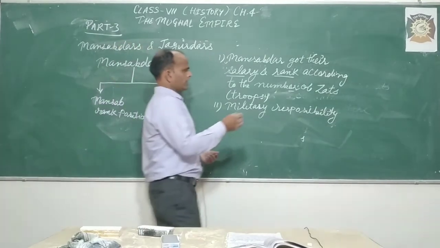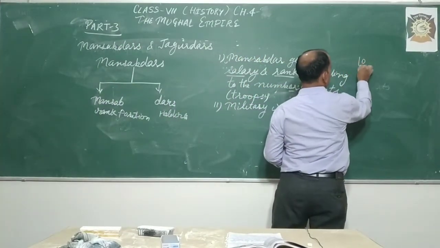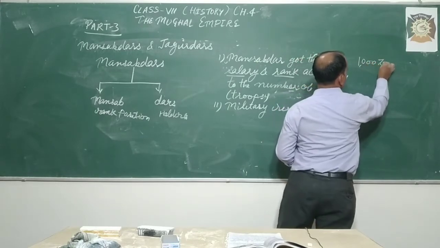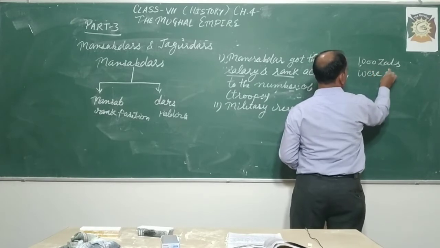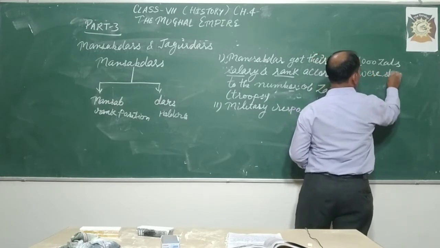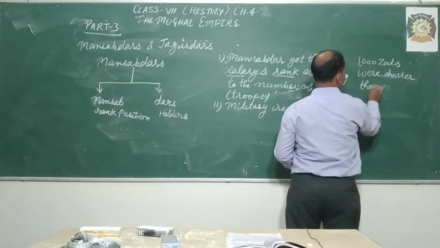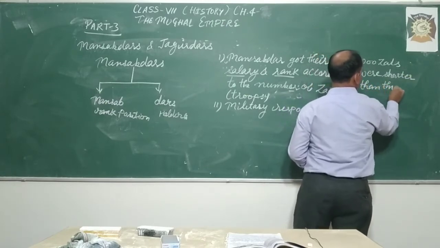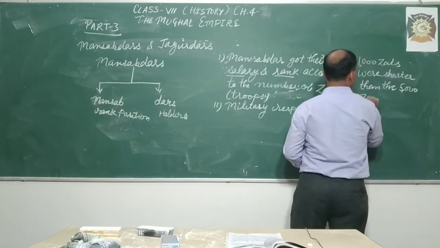So the 1000 zabs were shorter than the 5000 zabs.